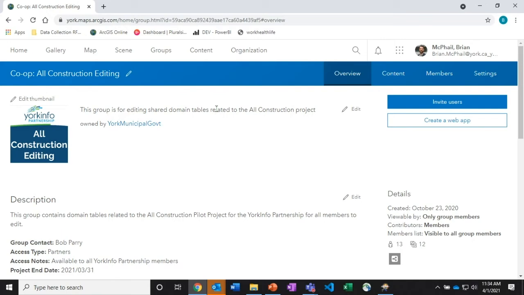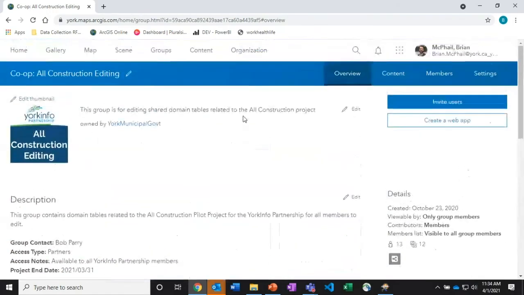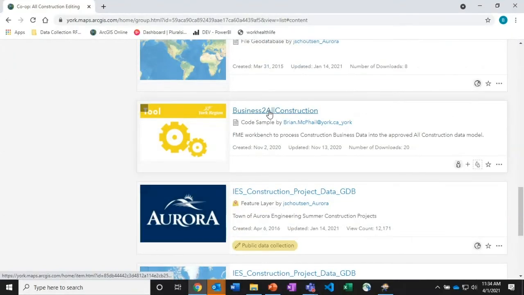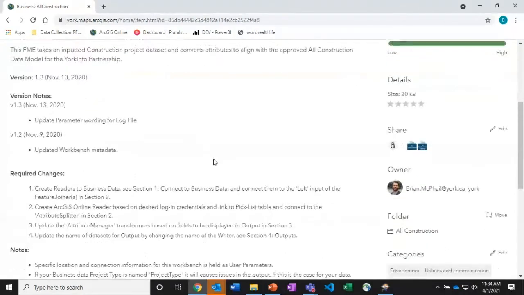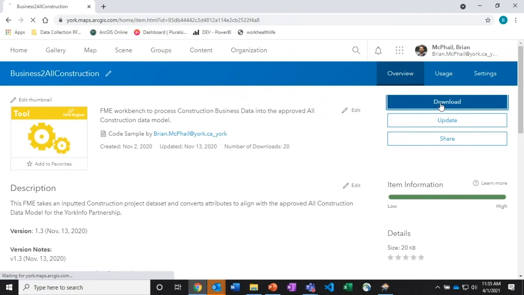All right, so to start this demo today, we're going to go to ArcGIS Online. And as mentioned before, this is where we saved everything that relates to the All Construction pilot project. Within this group that we've set up, there's actually the templated FME dashboard, workbench. By going to the Business to All Construction tool here in ArcGIS Online, you'll see that there's some metadata associated to this workbench. And we've also implemented a little bit of basic versioning of the workbench as well. So I'm going to download the workbench.